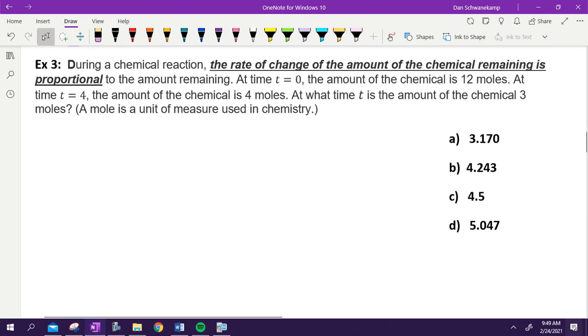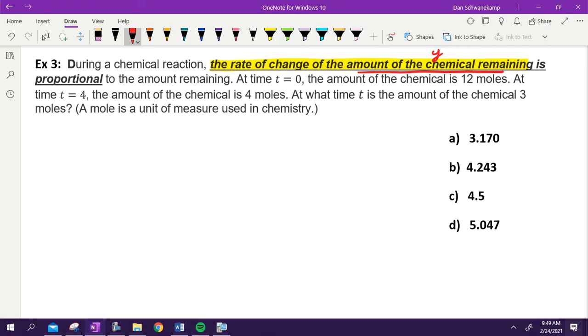So now we're getting to more of a pre-calc setup, but we can see what we do. During a chemical reaction, the rate of change of the amount of chemical remaining. Let's call the amount of chemical remaining the letter y. So what would we call the rate of change of the amount of chemical remaining?